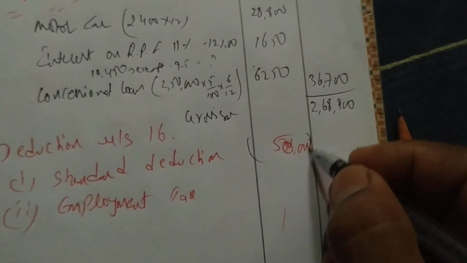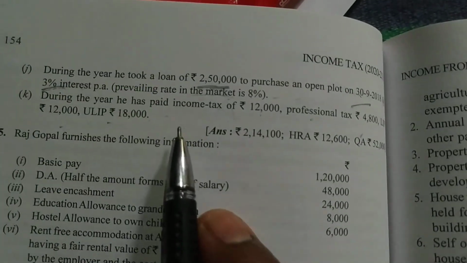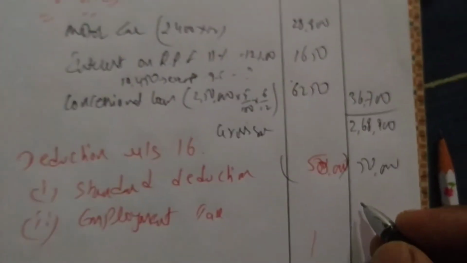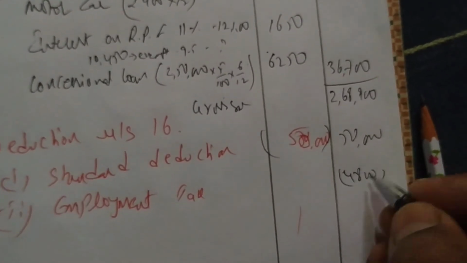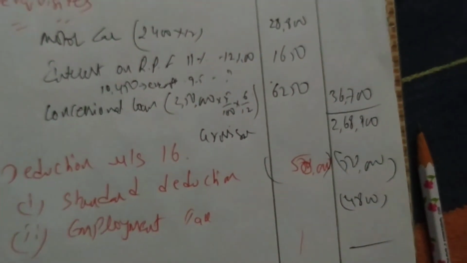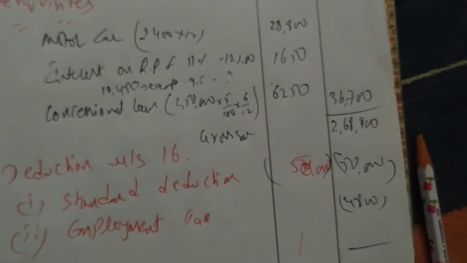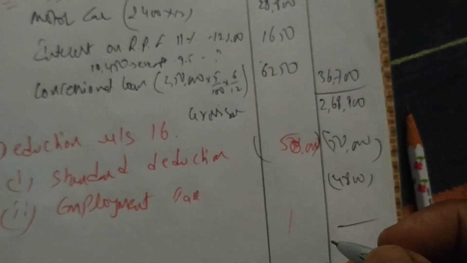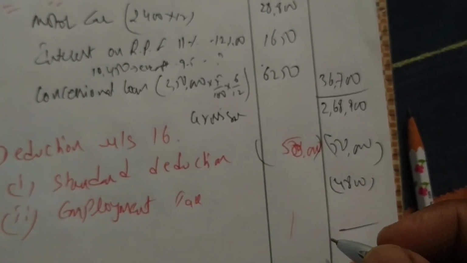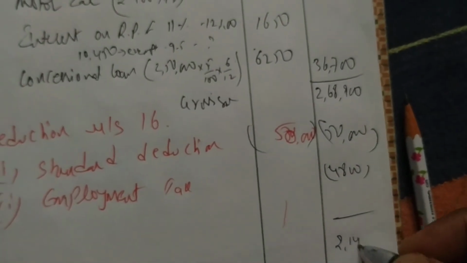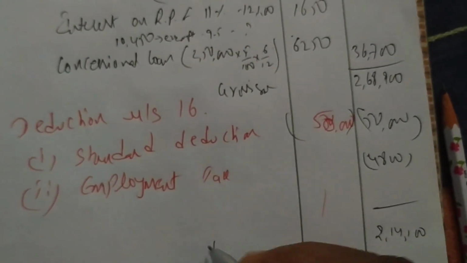From that, we deduct 50,000 standard deduction. Professional tax is also there. How much professional tax is he paying? 4,800. This is also to be deducted. So from this you deduct 50,000 and 4,800, and you get 2,14,100 income from salary.